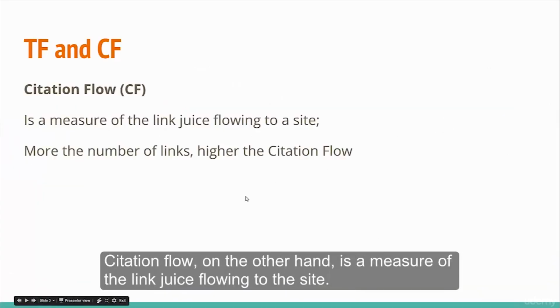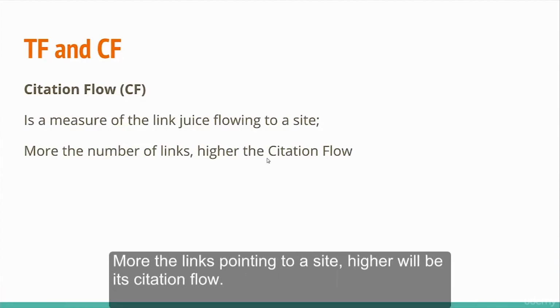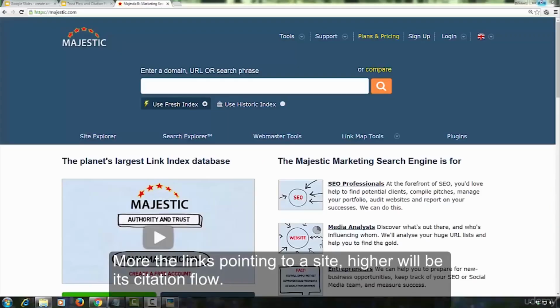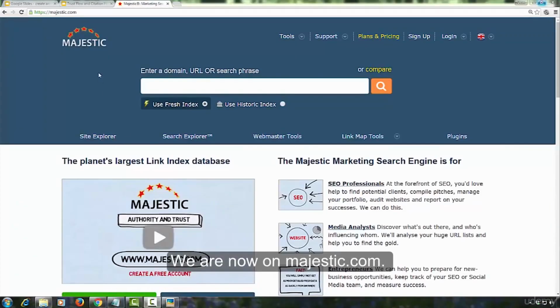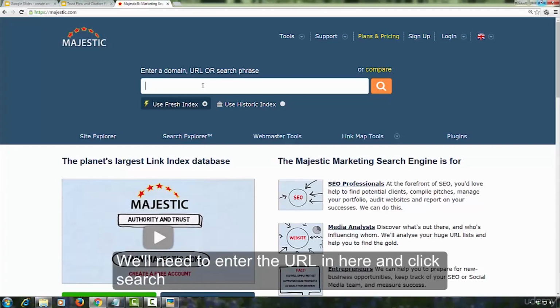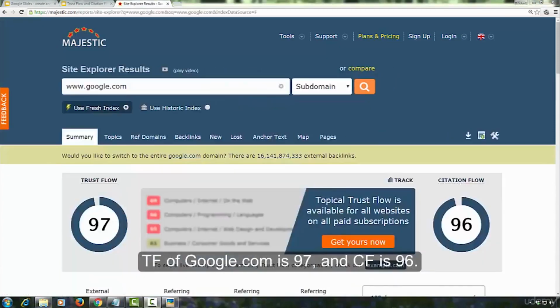Citation flow, on the other hand, is a measure of the link juice flowing to the site. The more links pointing to a site, the higher its citation flow. We are now on majestic.com. Let's check the trust flow and citation flow of google.com. We'll need to enter the URL here and click search. Trust flow of google.com is 97 and citation flow is 96.